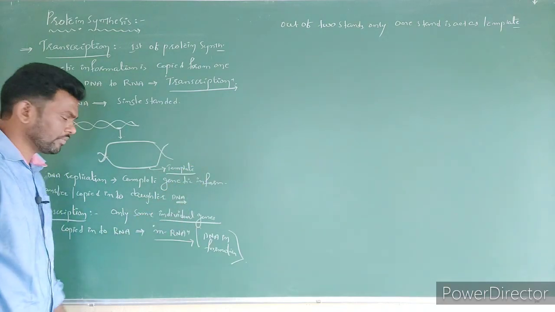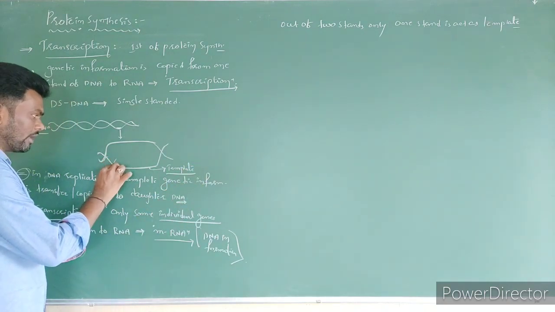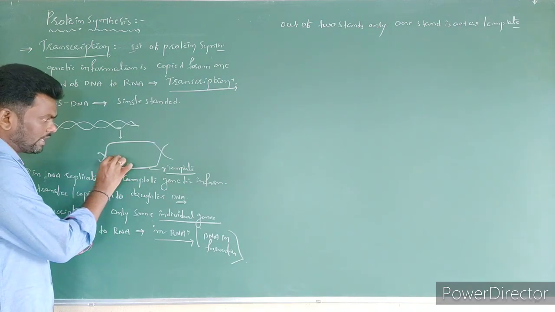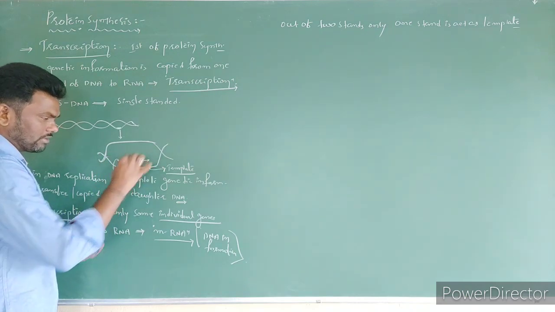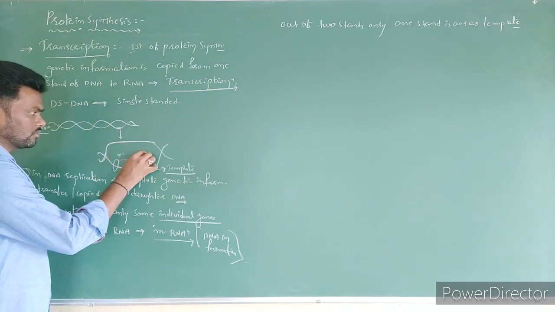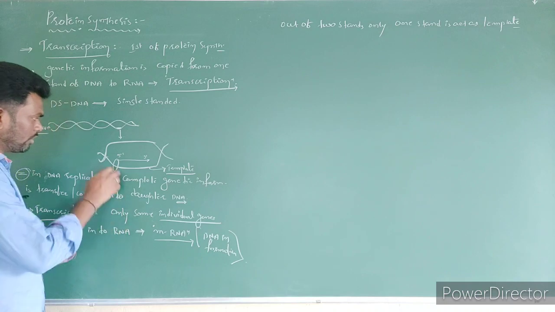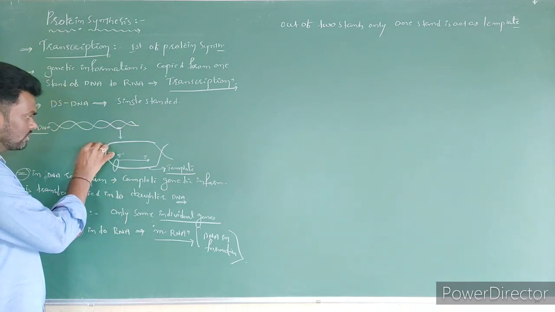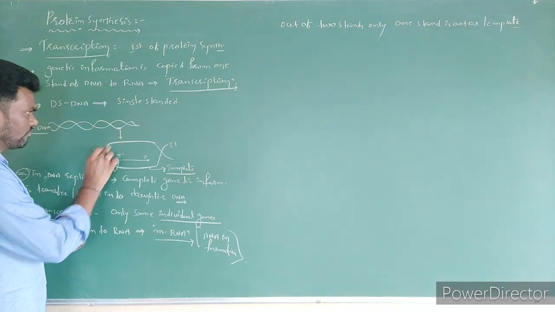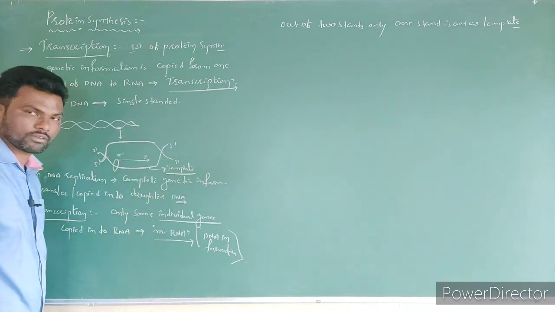Then what happens? Here, in the presence of RNA polymerase enzyme, it is going to polymerize the nucleotides in this direction. The polymerization direction is always 5' to 3'. It means this strand is opposite, 3' to 5', and this one is 5' to 3'.